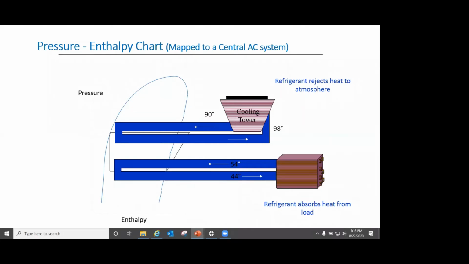54 is about 11.5 to 12 degrees centigrade. 90 is about 32 degrees centigrade, and 98 is about 36 degrees centigrade. So what happens is, in a chilling machine, we cool water from 54 degrees centigrade to 44 degrees centigrade.